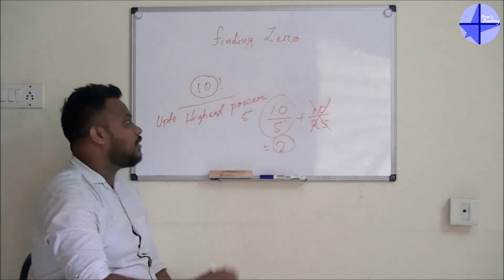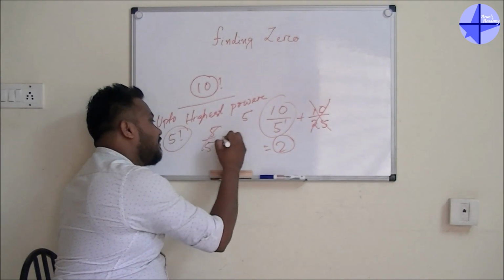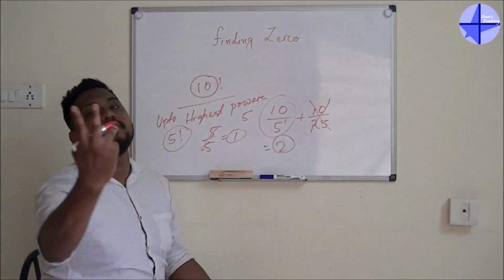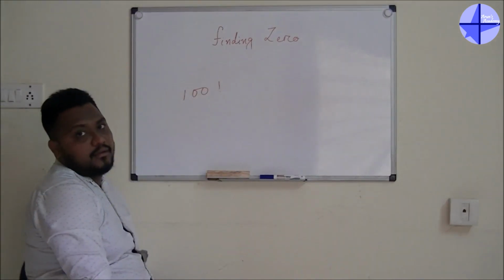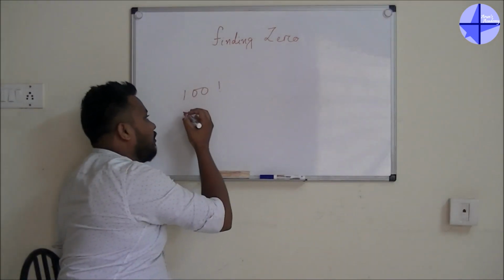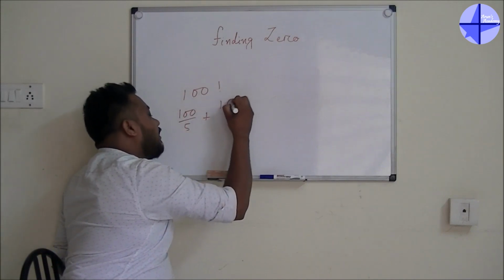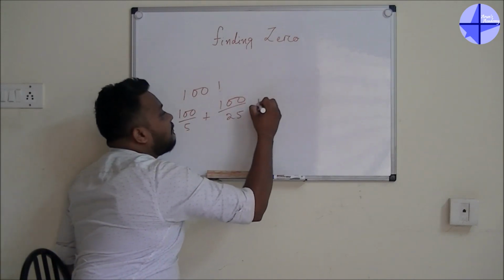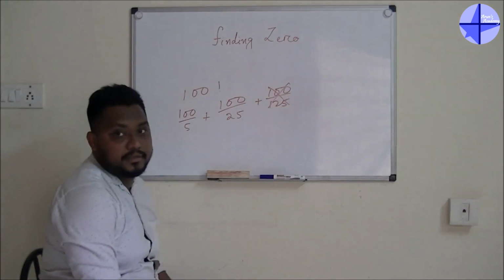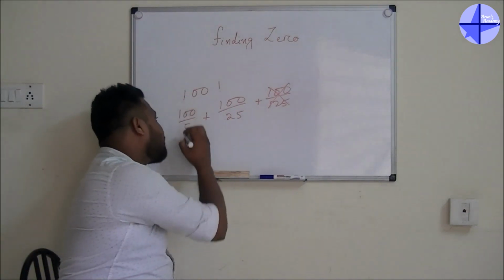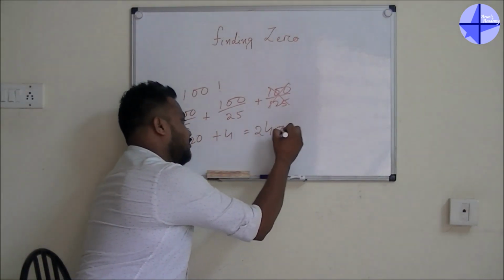Yes or no? We'll go for 5. 5 factorial means I will take 5. 5 divided by 5, answer is 1. The same thing we got just before. If it is 100 factorial, what I will do is 100 divided by 5, plus 100 divided by 25, plus 100 divided by 125. This is not possible. So this one is 20, this one is 4. Answer will be 24 zeros.